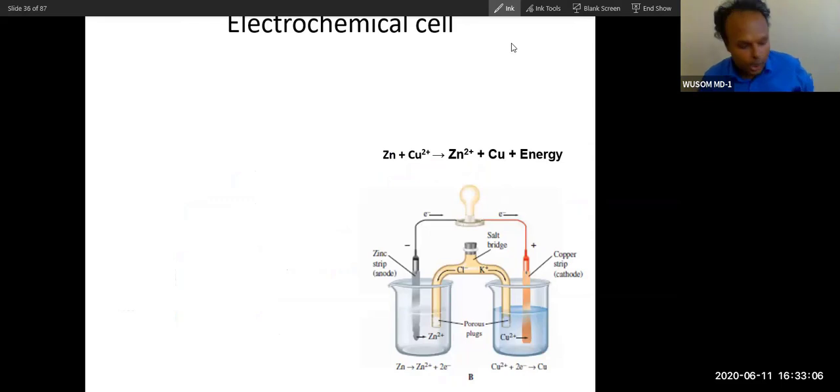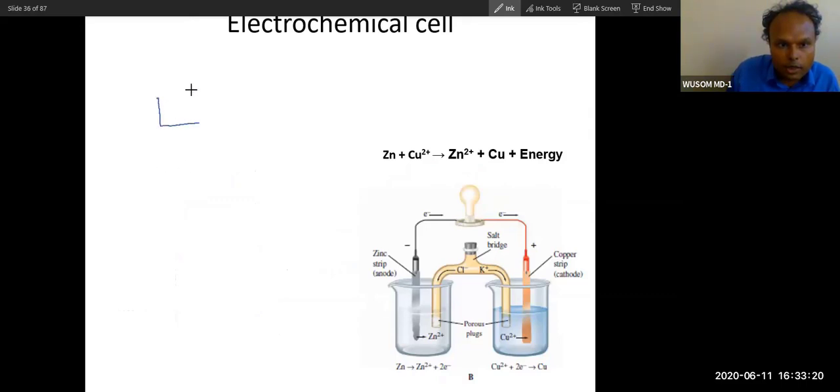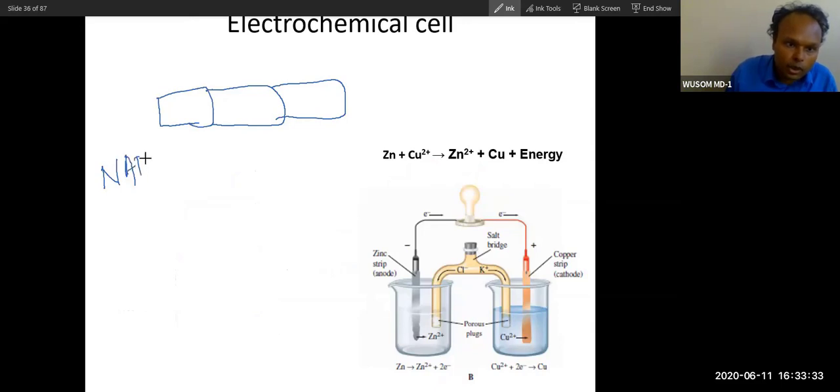Let's understand the electron transport chain. Right now, don't remember this picture. I will tell you one thing. What is the electron transport chain? It is the chain that transports electrons. This electron transport chain transports electrons from NADH to oxygen. Do you agree with this?